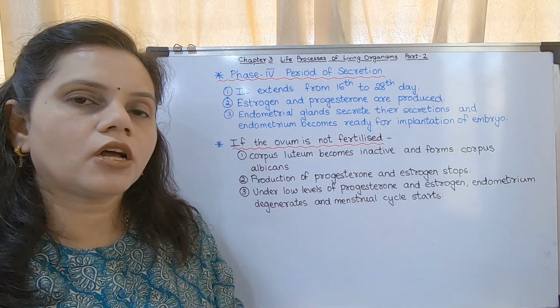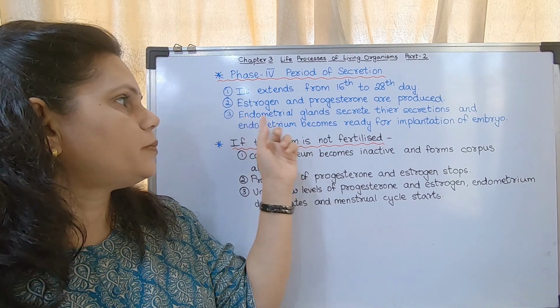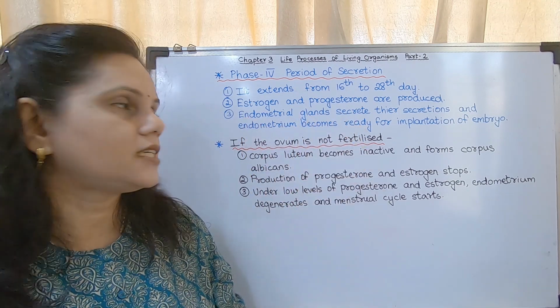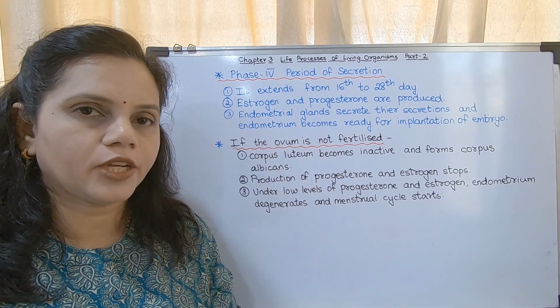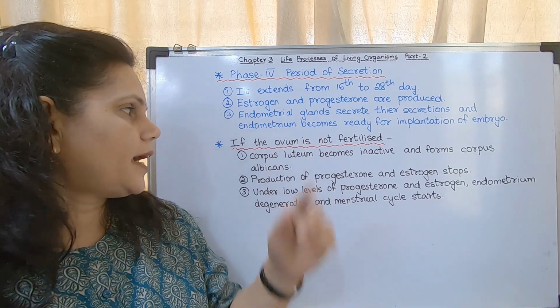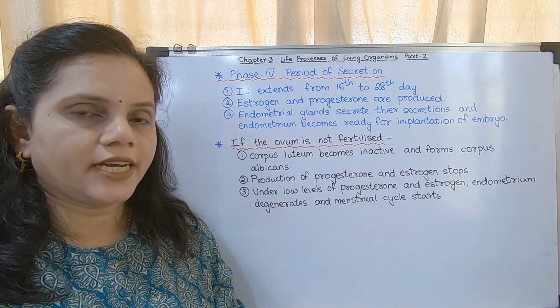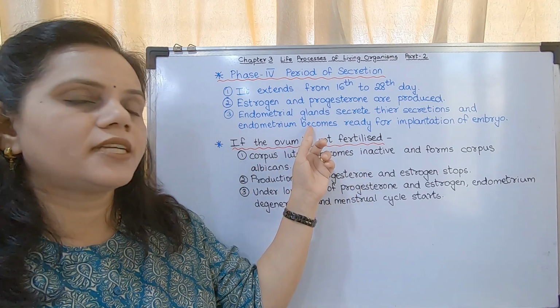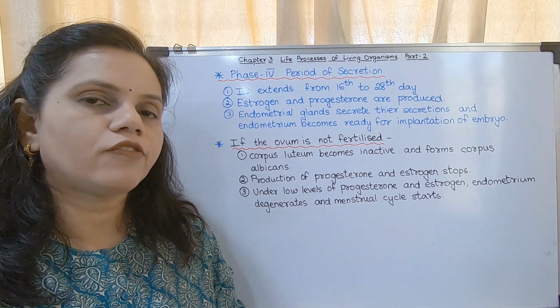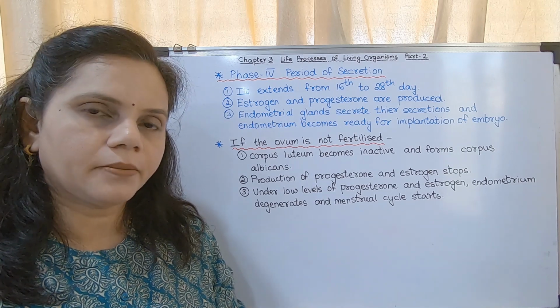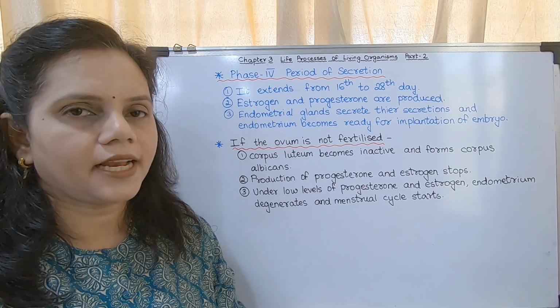If the ovum is fertilized, then the embryo gets implanted. It remains there for about 9 months and the baby is delivered.